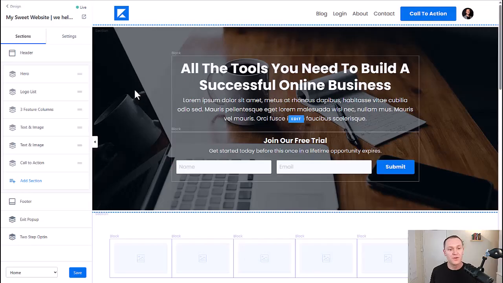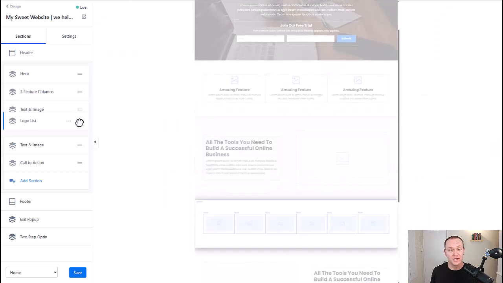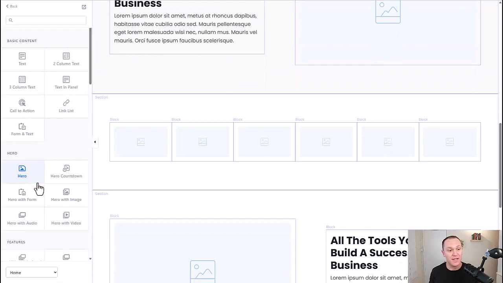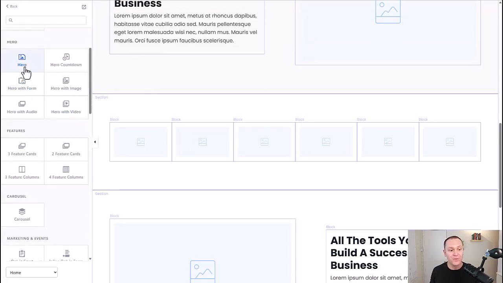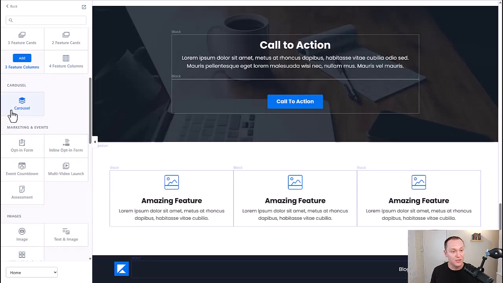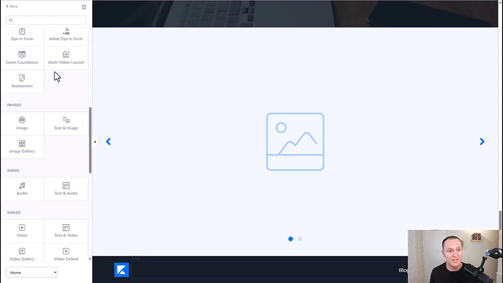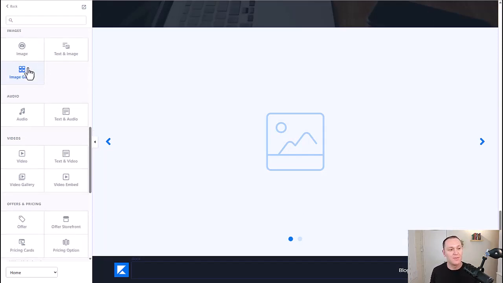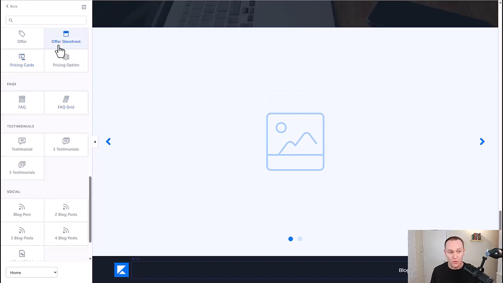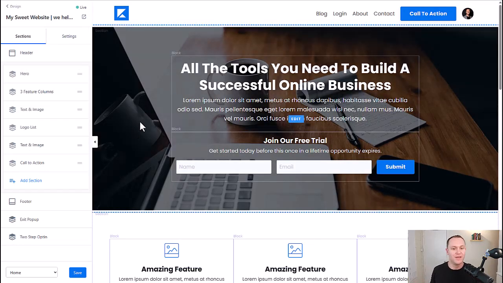But the website builders are very user-friendly. Again, you don't need to be real tech savvy. It's pretty much just drag and drop whatever you want to add to this. You can add plenty of new sections with different link lists, hero images, cards if you want to have that for different features. You can add a carousel with different images of what your company does and the kind of impact you're making, countdown timers, image gallery, audio files, videos, offer storefronts, FAQ section, and there's no coding required to do any of this. It's all done for you.